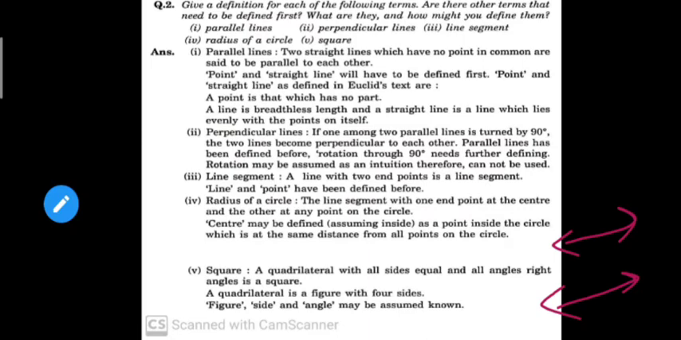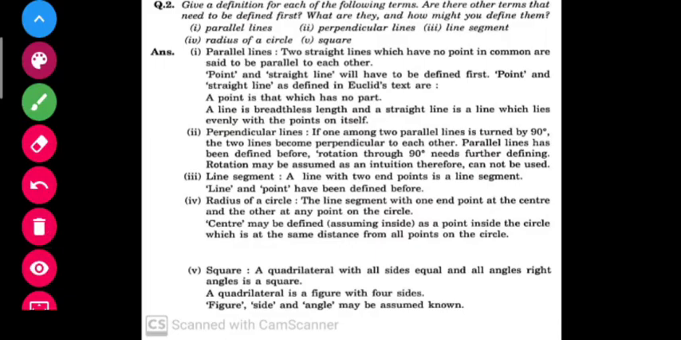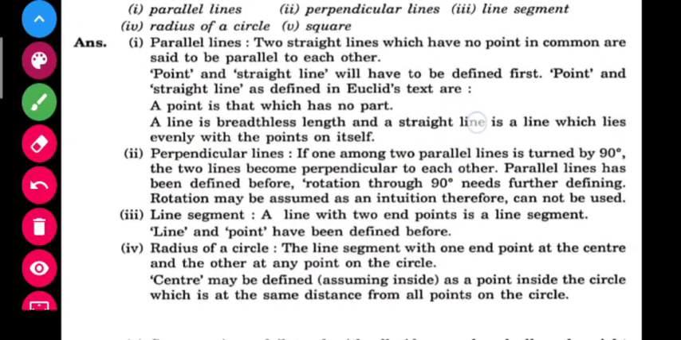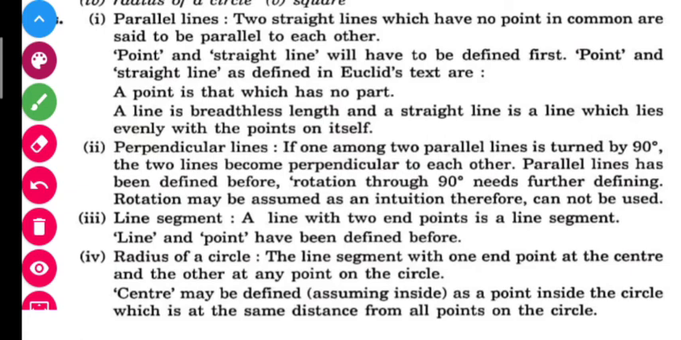So here, two straight lines. Before discussing parallel lines, you must know what a straight line is and what a point is. That's why we have written the definitions of point and straight line here. A point is that which has no part. This is the definition of a point according to Euclid.